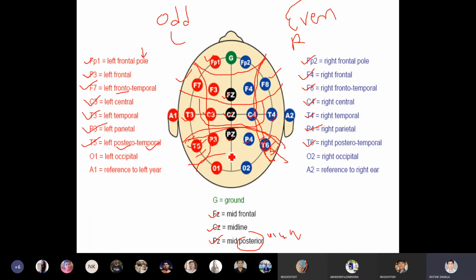Now the last region is this one. O, that is occipital lobe. Which was the last lobe? The last lobe is occipital. So O1 is the left occipital, O2 is the right occipital. And in the entire arrangement, you have a common ground which is located at this particular point, G. In addition to that, there are two reference points which are given. One is called A1. A1 is reference to the left ear. It is not on the ear, but it is near the ear.